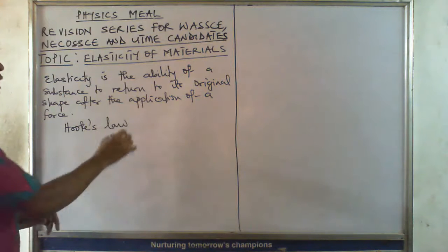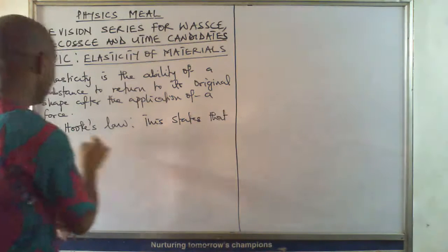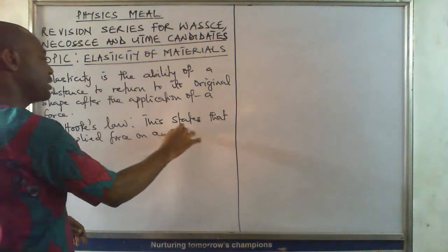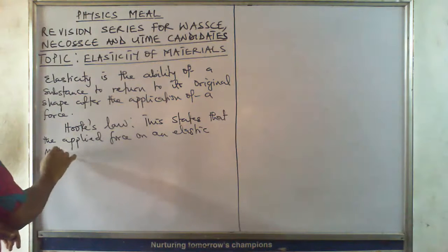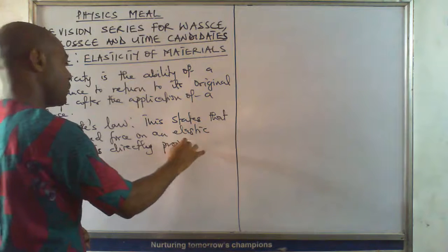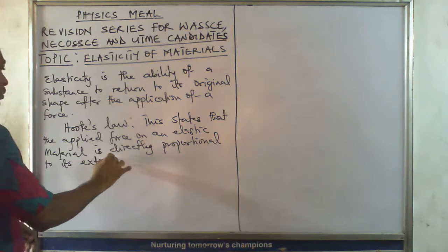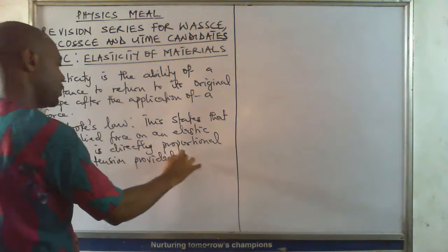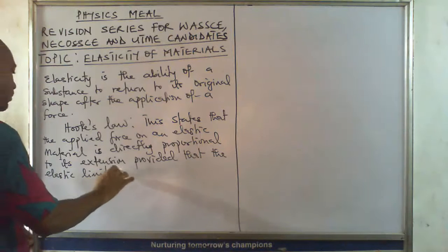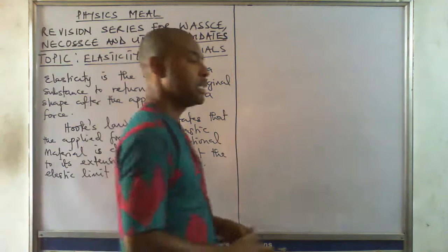In the study of elasticity, this states that the applied force on an elastic material is directly proportional to the extension, provided that the elastic limit is not exceeded.